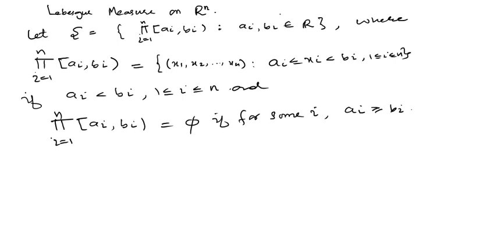So that means the class of these products of n copies of semi-closed intervals contains the empty set, and it also contains the set of n-tuples. So this is a class of n-tuples actually.